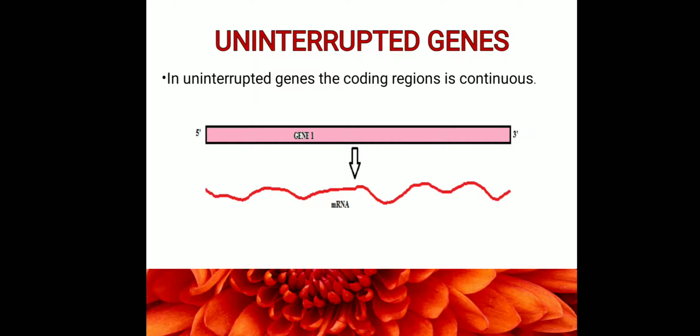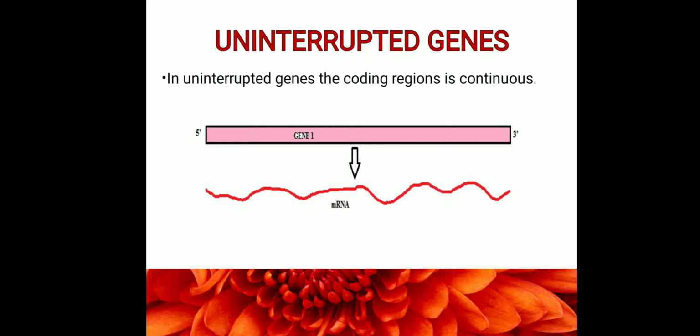So what are these operons? Operons are non-overlapping genes, or we can also say that in operons the genes are simultaneously present. That is, gene 1 is neighboring gene 2. In between gene 1 and gene 2 there is no DNA or any other nucleotide bases present. So after gene 1, immediately gene 2 will be present, then immediately gene 3. Such continuous genes we call operons, where all these genes will be controlled by a single promoter region.